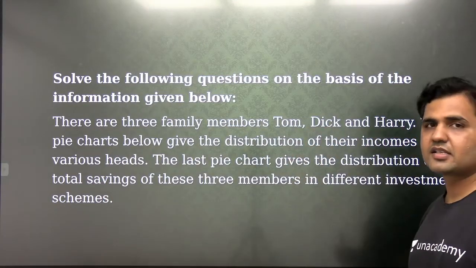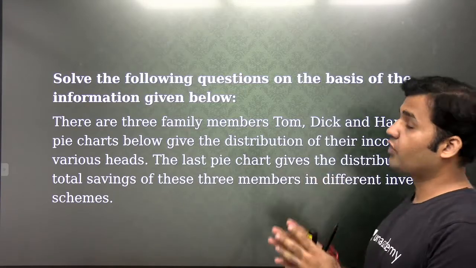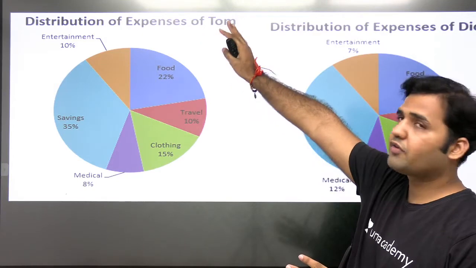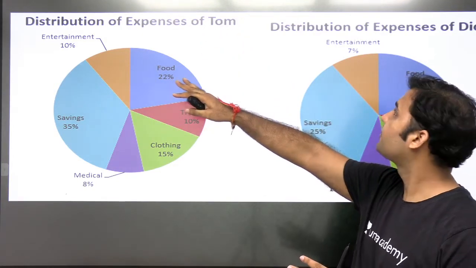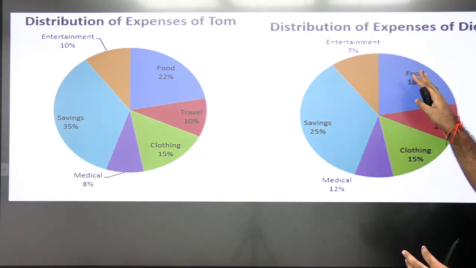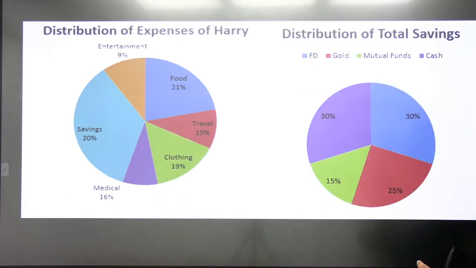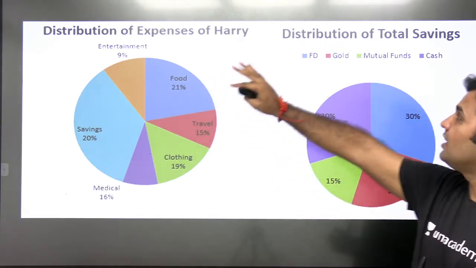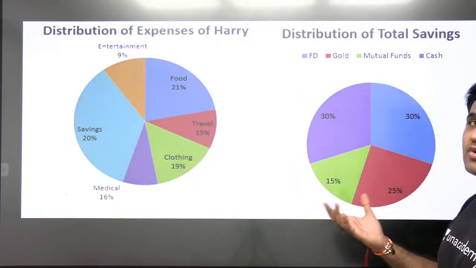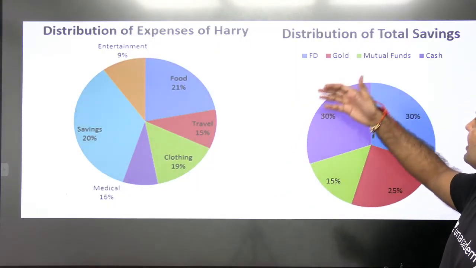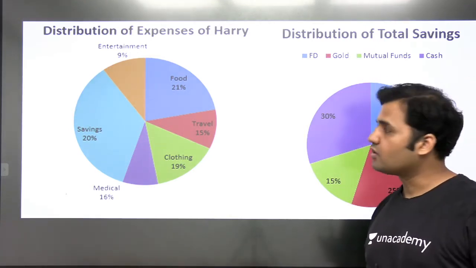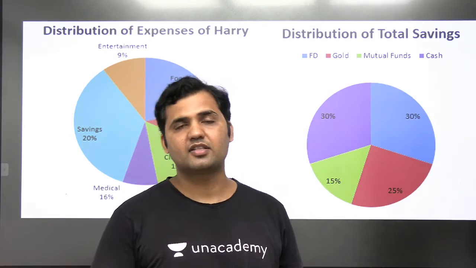We have already discussed the instructions, what information has been given in this pie chart. This is the income distribution of Tom in the various expenses head. This is the distribution of the expenses of Dick on various items, food, travel, clothing, and so on. And the same pie chart is given for Harry. And the fourth pie chart is talking about the distribution of total savings. Whatever the total amount that they are saving, how that total amount is invested in the various schemes, FD, gold, mutual fund, and so on. So we have already covered that part. The basic set has already been discussed.